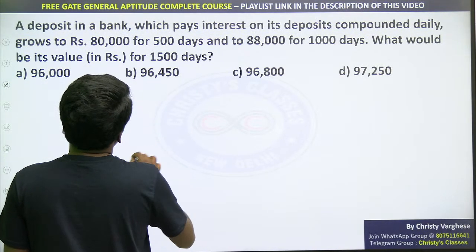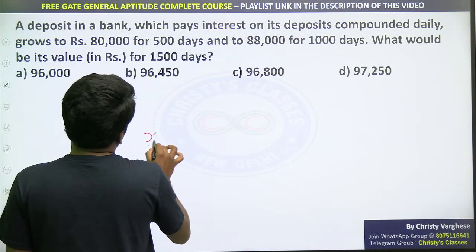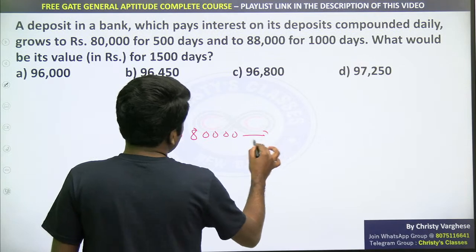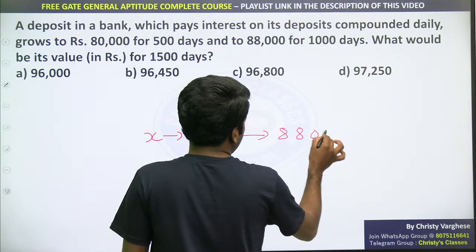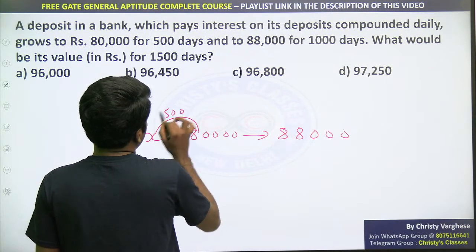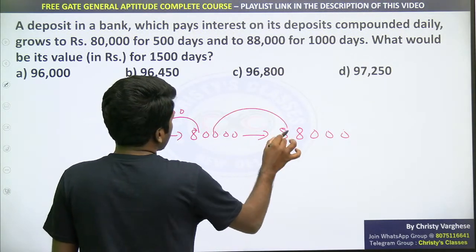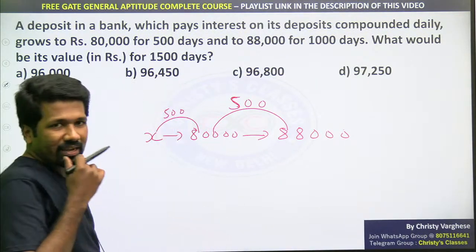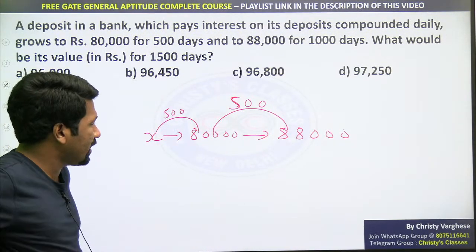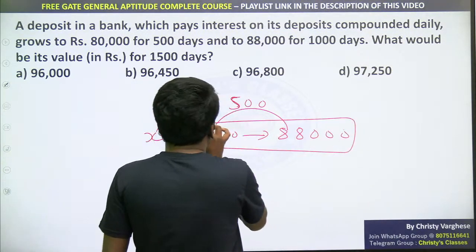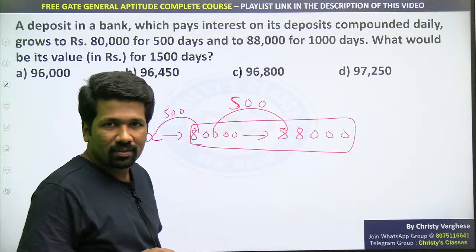So initially x amount becomes 80,000, and that 80,000 becomes 88,000. x becoming 80,000 took 500 days, and 80,000 becoming 88,000 also takes another 500 days. Are you all understanding? This is the only pair where we know clearly what is happening.